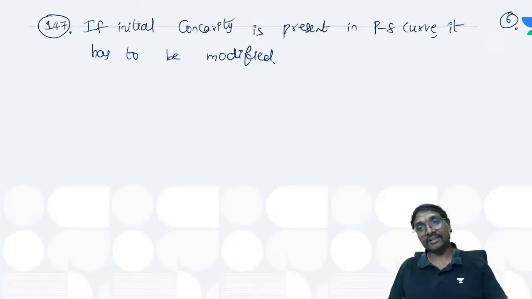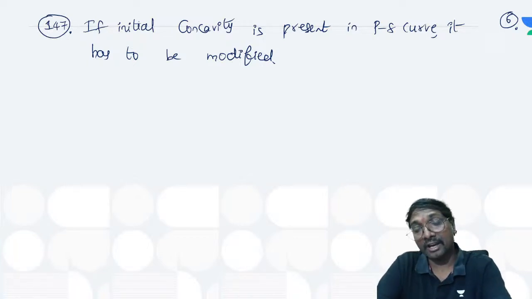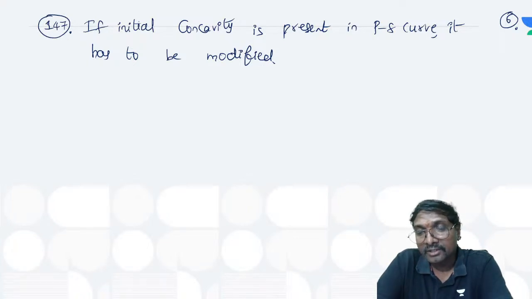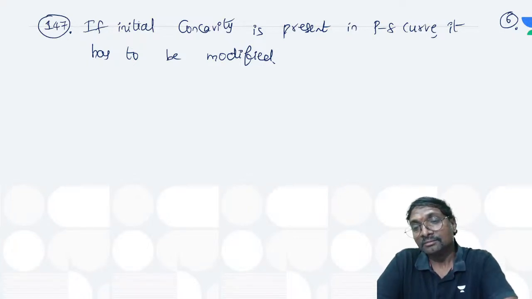It will be taken as it is, right? Initial concavity is there, right? We have to modify it. If you just observe, we have to modify if the initial concavity is there, na? Yes or no?